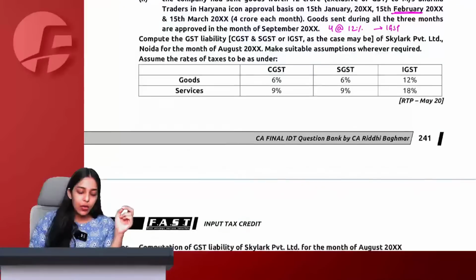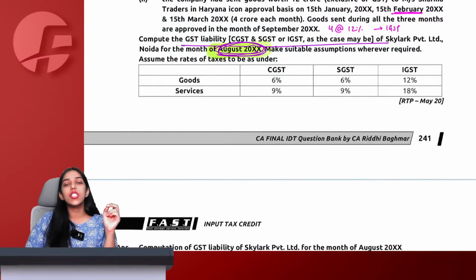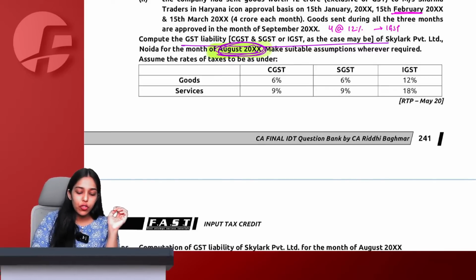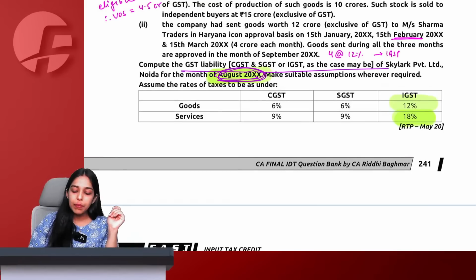Now compute the GST liability for Skylark for the month of August. So this is important. Only if the GST payment is arising in August, then only we are going to consider it. Suitable assumptions we have to take. Goods, the rate is 12% and services, the rate is 18%. Got it. RTP May 20.